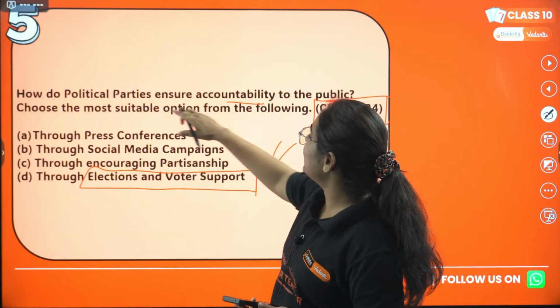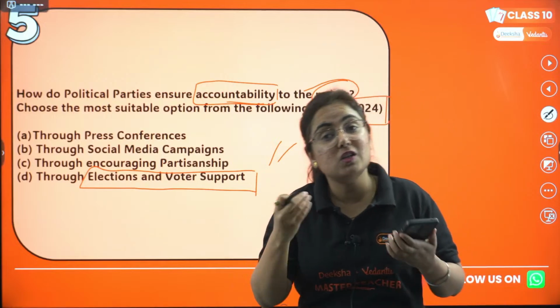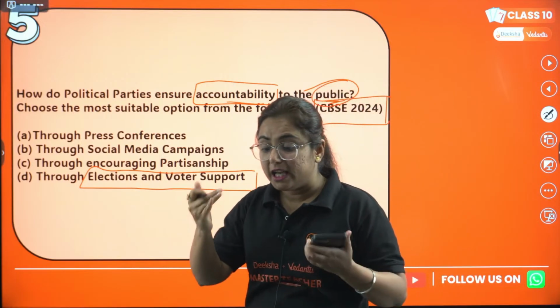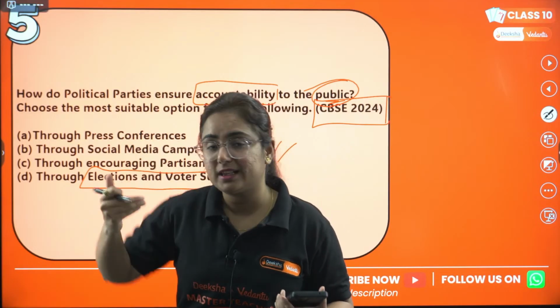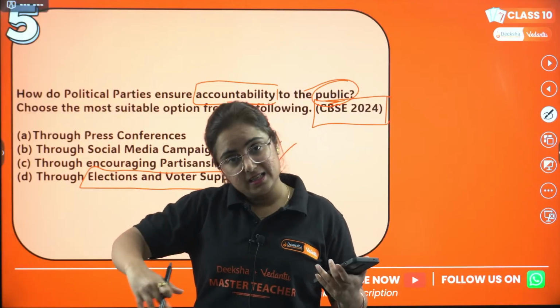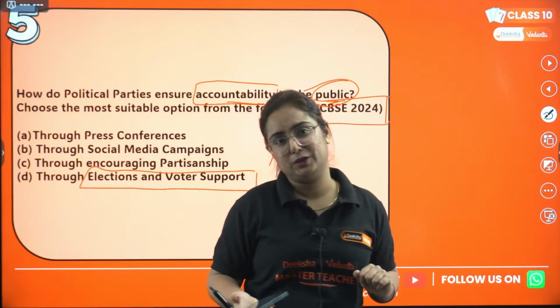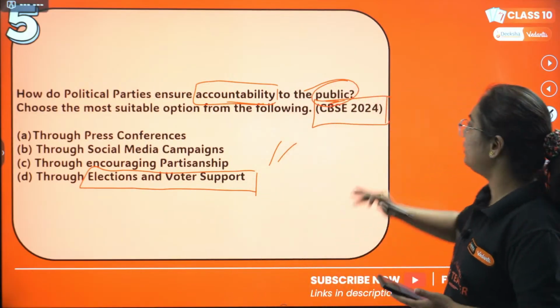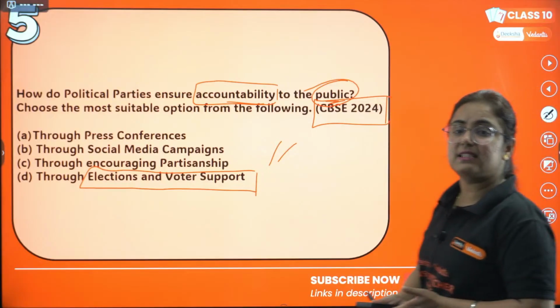So political parties ensure accountability to the public, right? Because whenever elections come, they want to make people understand that if you elect us in this election, then we will work for you, right? And they basically prove themselves as accountable to the people. Hope this one is clear to everyone. Coming to the next question, you can see the correct answer is D.